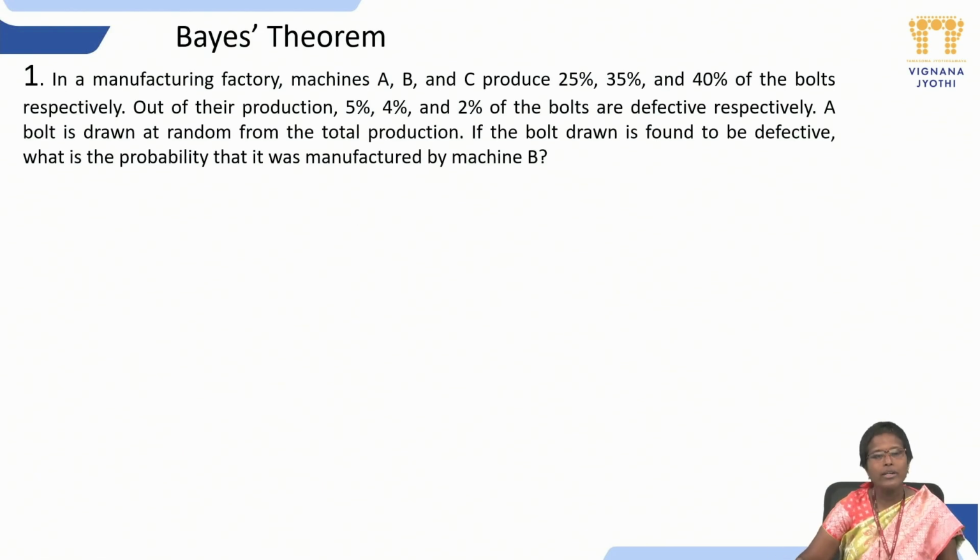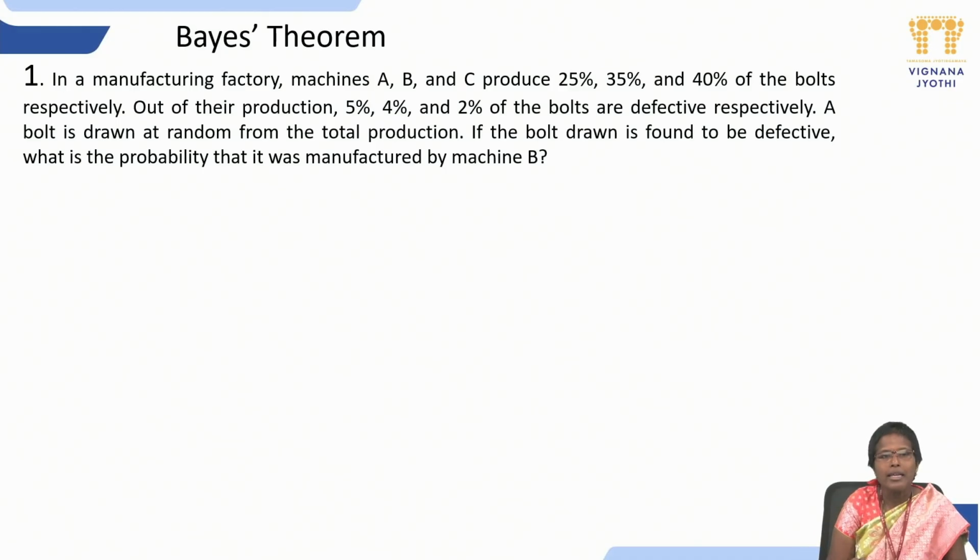Now, here is one application of the Bayes theorem. In real life, suppose you take a manufacturing factory producing outputs from machines. If there are some defectives from the machines, and we randomly select an item which is defective, then which machine it came from can be obtained by using the Bayes theorem. My intention is that whenever you pick up a defective item, we can say from which machine the defective item was taken.